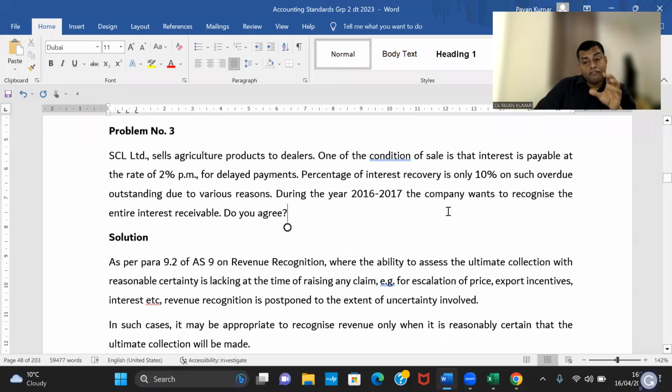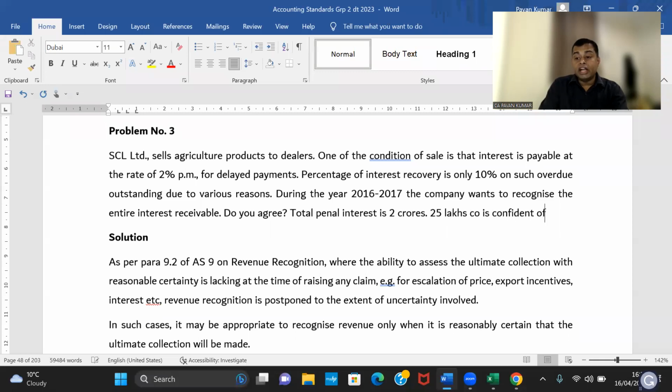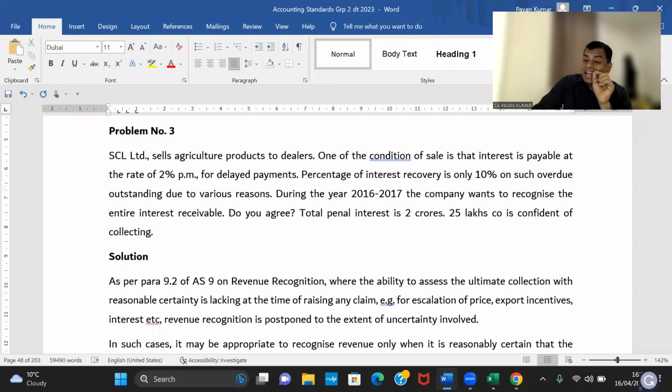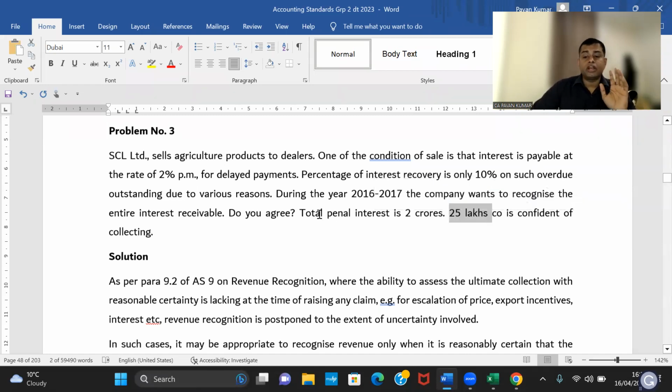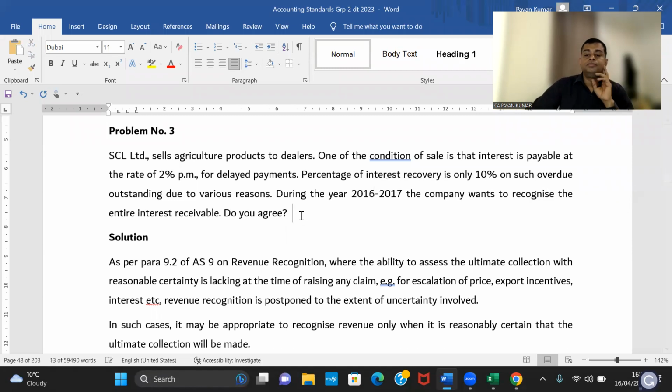So recognize only to the extent you are confident that you will collect. For example, Pavan sir, total penal interest is 2 crores, and 25 lakhs the company is confident of collecting. Can I record this 25 lakhs? The answer is yes. So of the total 2 crores accumulated as penal interest, only 25 lakhs you are confident of collecting. This 25 lakhs can be recorded on an accrual basis. The remaining 175 lakhs, 1.75 crores, should be recorded on a cash basis. That's all.